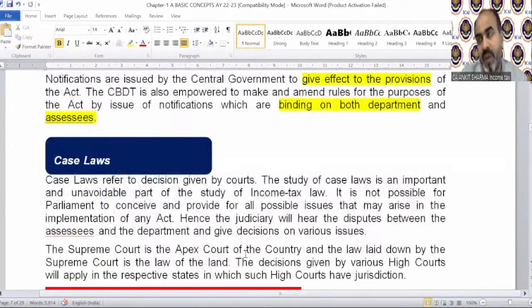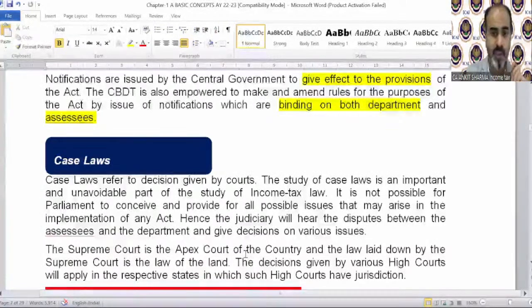Case laws. If there is any confusion regarding the circulars, notification, or any point of law, any point of act, any point of provision, any point of section, then you can go to the court and the court will decide the relevant provision, the correct judgment, the correct explanation regarding that dispute. So that will also form part of our act, of course, for future purpose. Case laws refers to decisions given by courts. The study of case law is an important and unavoidable part of the study of income tax law.